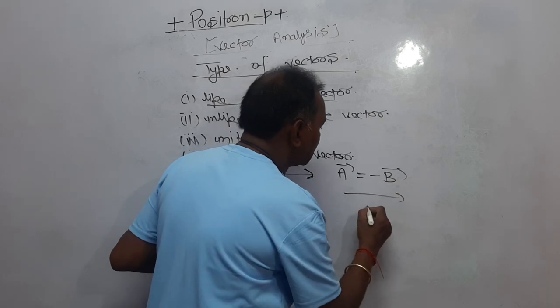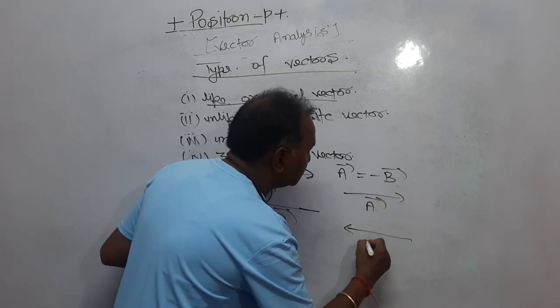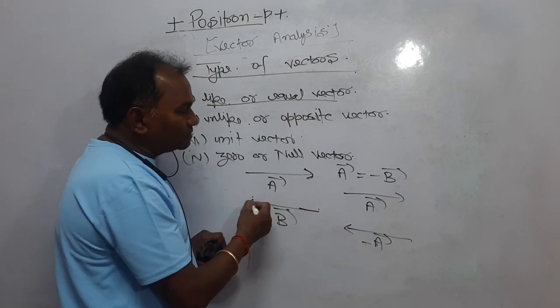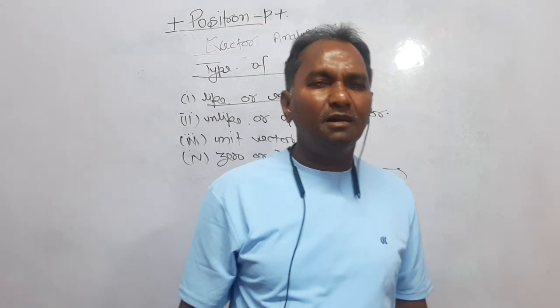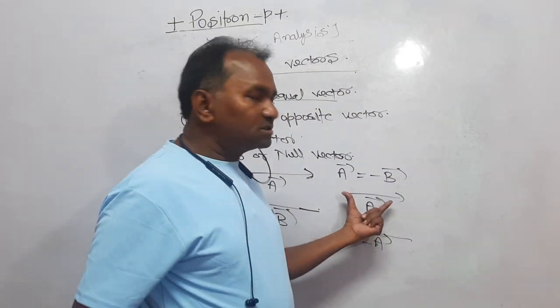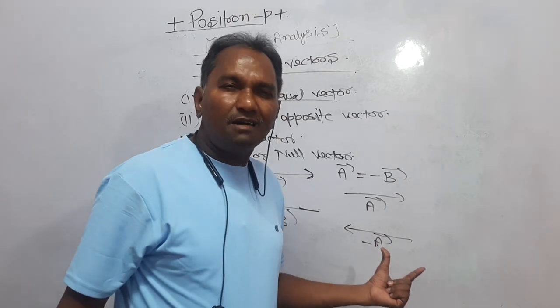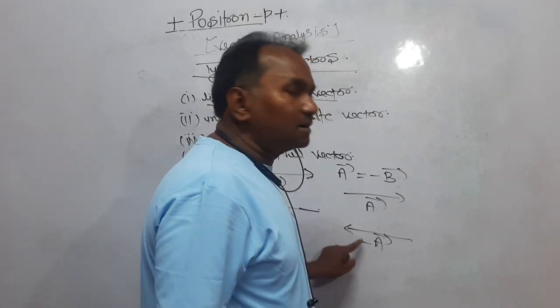Let it be vector A, right? If I reverse this direction, it will become minus vector A. And now minus vector A is equal to vector B. That is why it is written as A is equal to minus vector B. This was the vector A. Now I have considered another vector which has the same magnitude but is directed opposite.